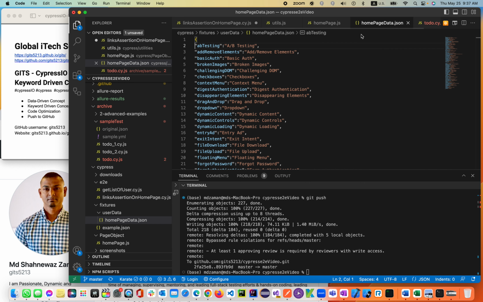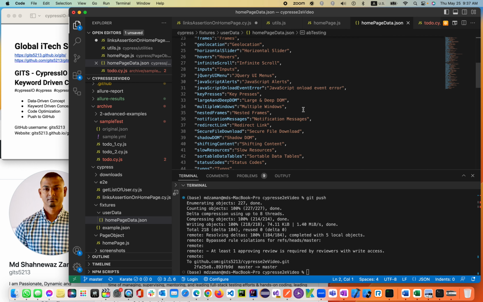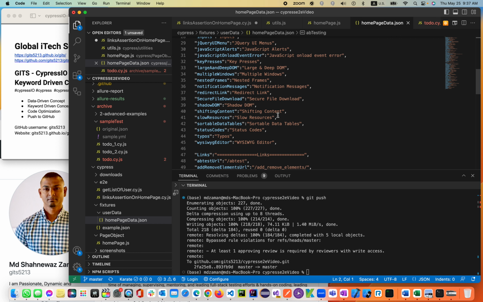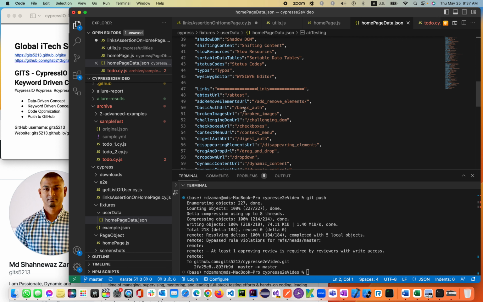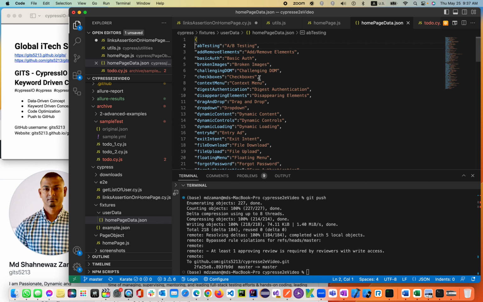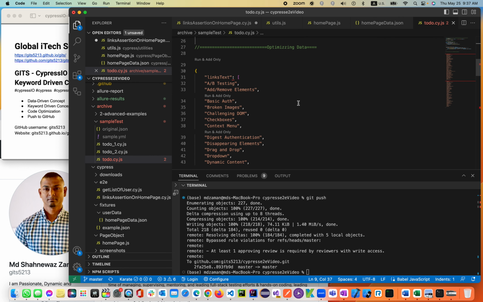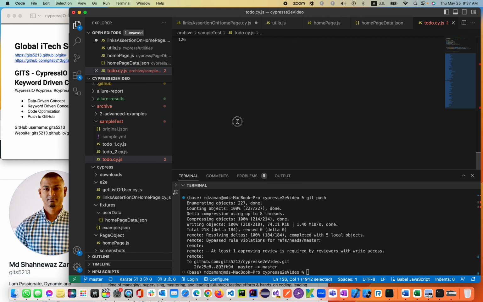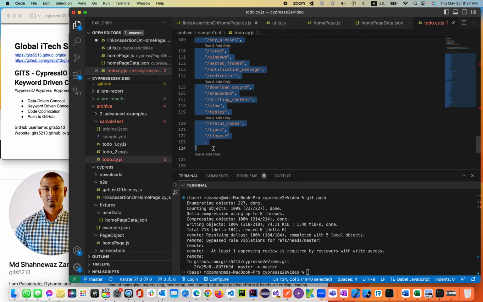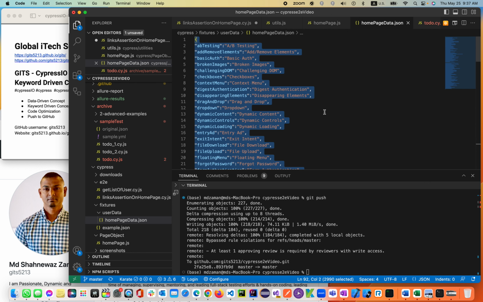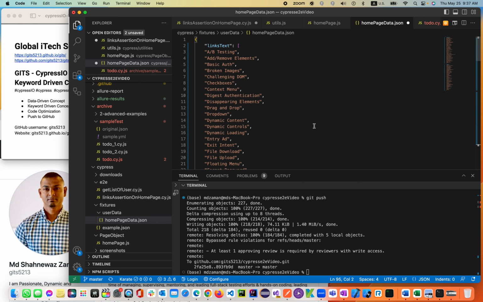One of them will be the homepage data.json file. We created a variable for each link text and link value. We'll get rid of those link variables. We're not going to be using variables; we'll be directly using arrays. How to do that? I'll just be copying and pasting the code. As I said earlier, it is time consuming, about 4 hours, and I already worked on that code. Let's go ahead and replace it. This is how simple it will be. You see that all the variables are gone.